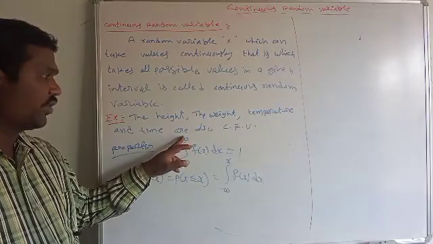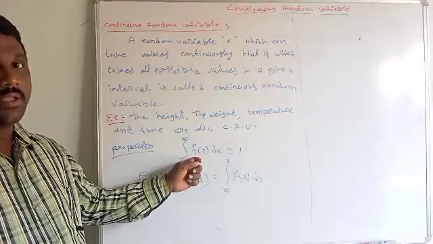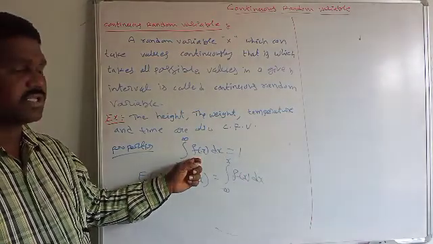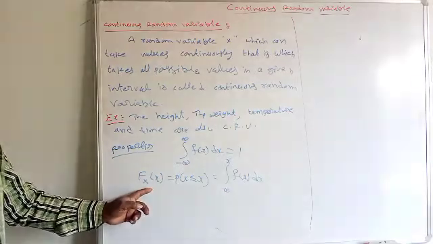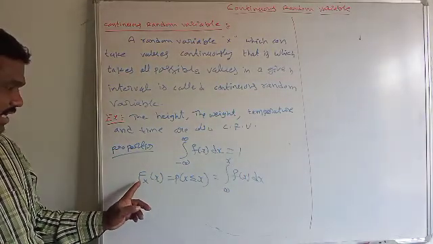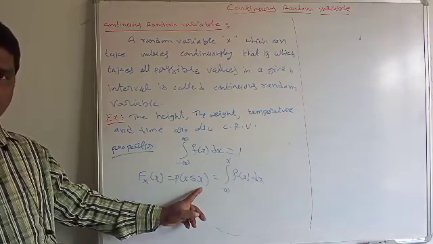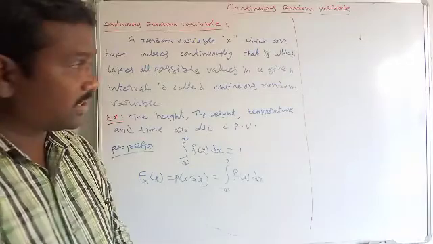Then the integral from minus infinity to infinity of f of x dx is equal to 1. Small f of x is the probability density function for continuous random variable capital X, and capital F_X of x is the probability distribution function for the continuous random variable. It is defined as F_X of x is equal to probability of X less than or equal to x, and it is the integral from minus infinity to x of f_X of x dx.